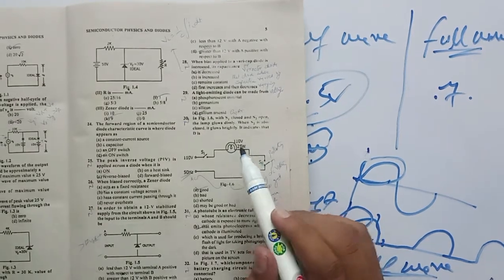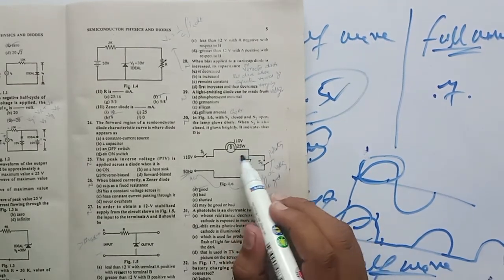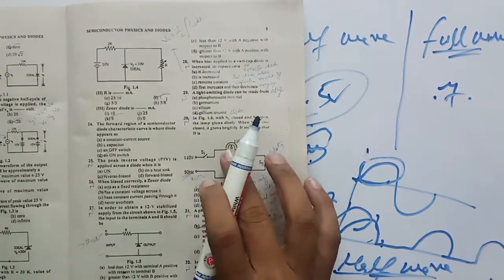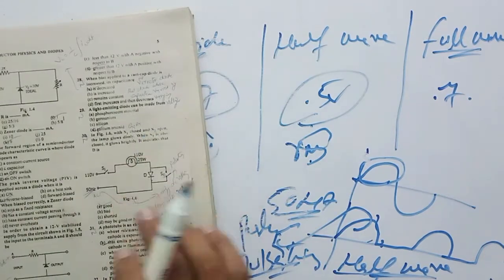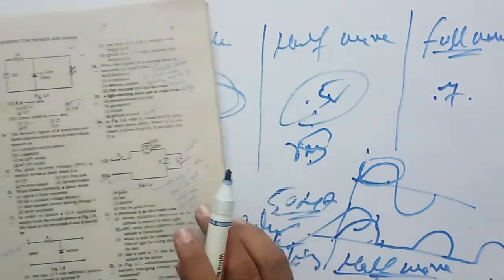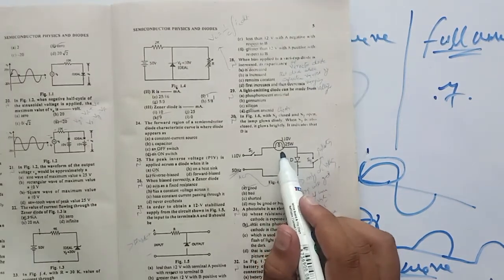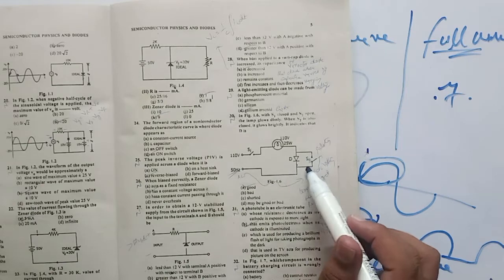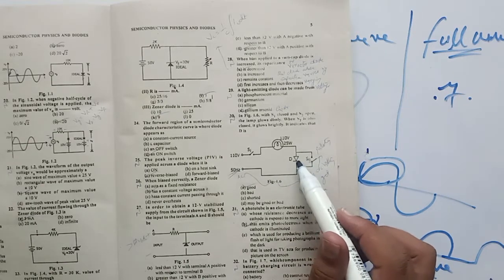so that's why this lamp will glow dim. But when you close this switch, then sinusoidal voltage will appear across this, and the RMS value of sinusoidal voltage is 0.7 volt, so that is greater than 0.5 volt, so the lamp will glow brightly. So it means that the diode is good. In this way you can check the condition of the diode.